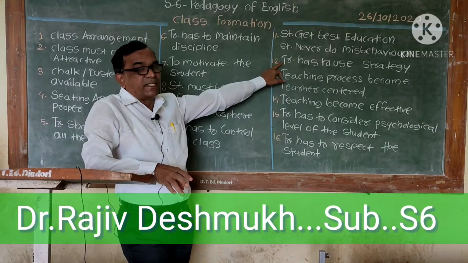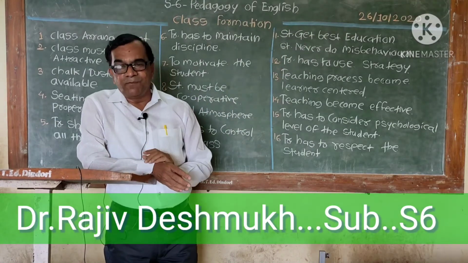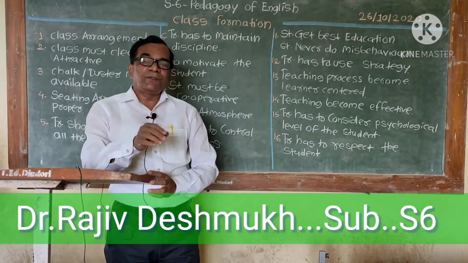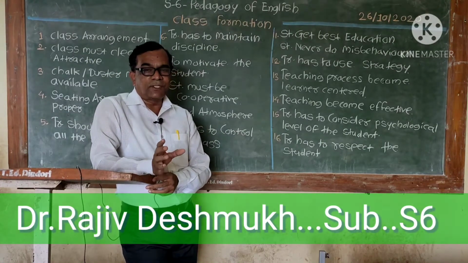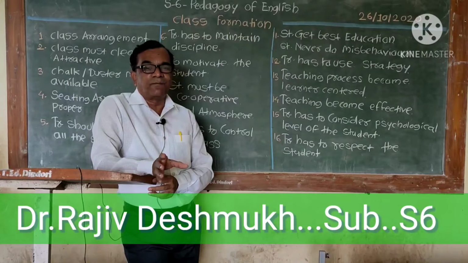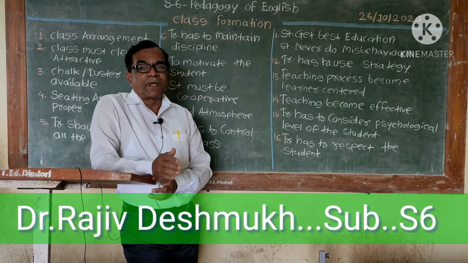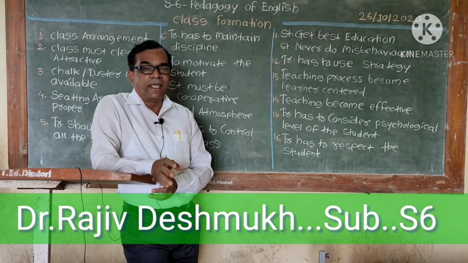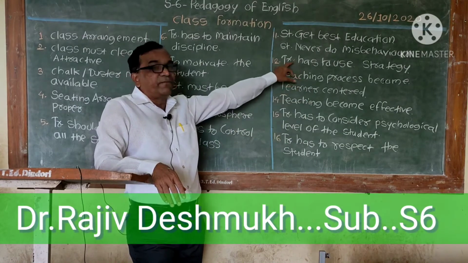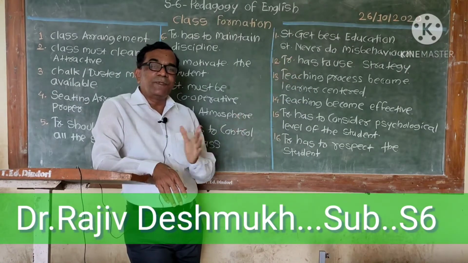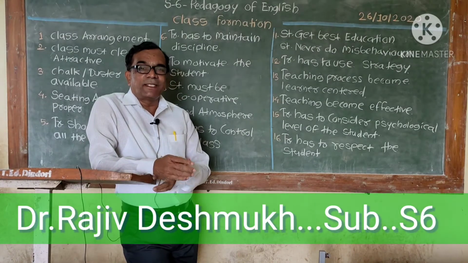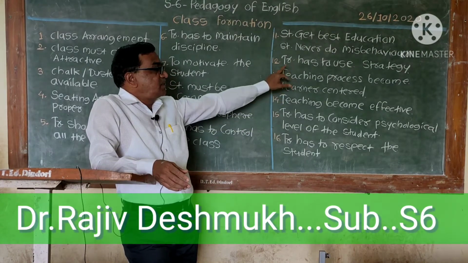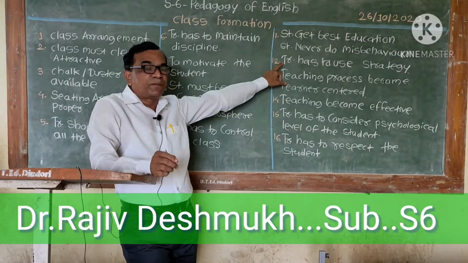The teacher has to use strategy. If students are not listening, if students are misbehaving, if students are making noise, at that time the teacher has to use a technique. The teacher has to do a psychological study of the student. Whether it is a lower class, a primary class, or a higher secondary class, the teacher has to use different strategies so that the class is controlled. Students should sit properly and take an active part during teaching. So the teacher has to use different types of strategy at the time of teaching.